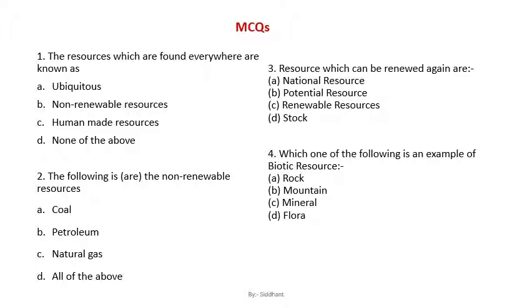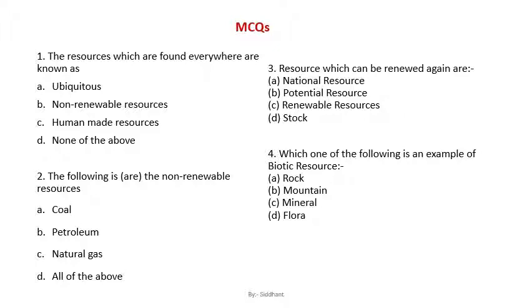On the basis of origin, we had two types, biotic and abiotic. On the basis of exhaustibility, we again had two types, renewable and non-renewable. On the basis of ownership, we had four types: individual, community, national, international. On the basis of status of development, we had four types: potential, developed, stock, and reserves.